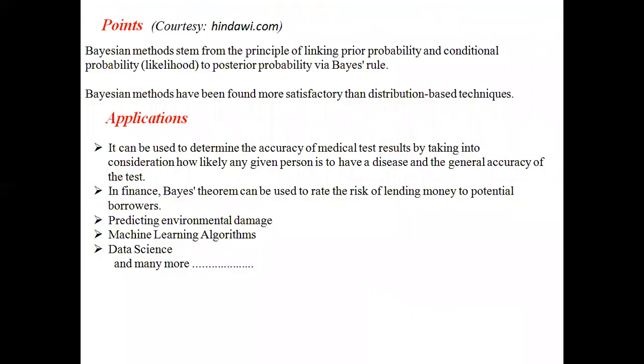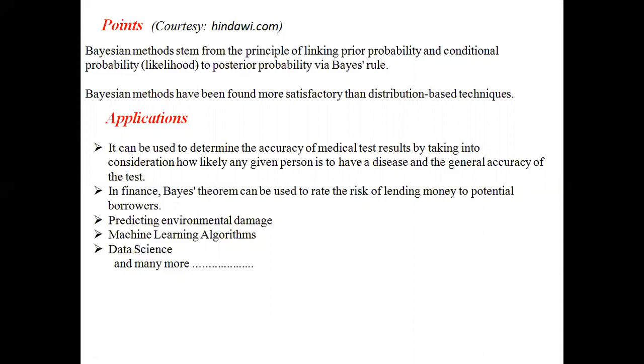Some important points to ponder are: Bayesian methods stem from the principle of linking prior probability and conditional probability to posterior probability. This is a very important point of Bayes' theorem.